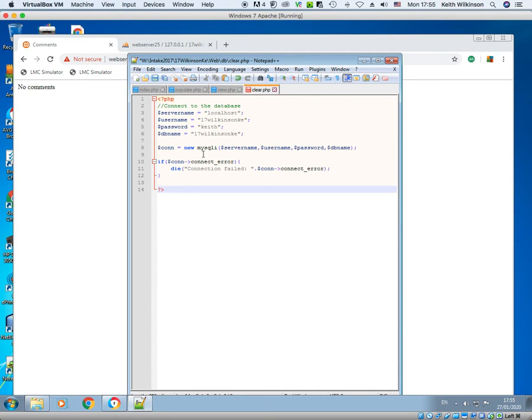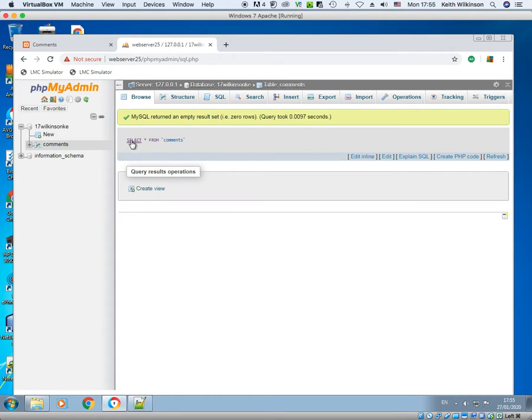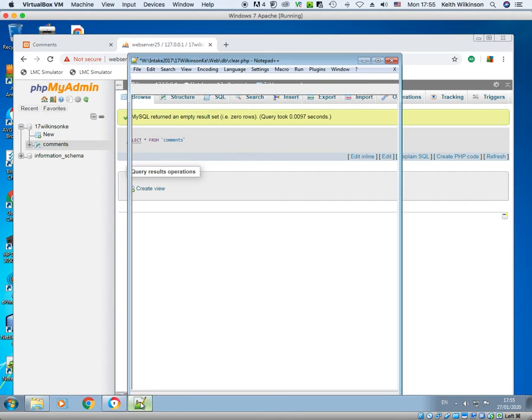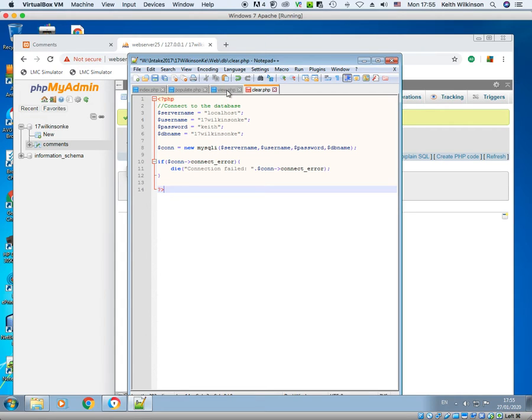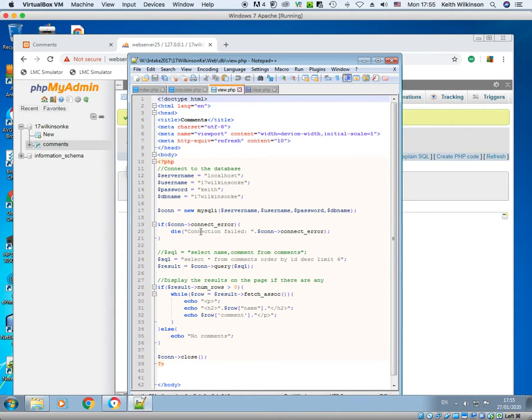So the next thing I really need to do is set up my SQL statement, and that's the one that we've just typed in here, like select star from comments. We did delete from comments. So that's my SQL statement. So going back to view, we had a SQL statement here. Actually, I'm going to pinch that one. Control C, pinch either one.